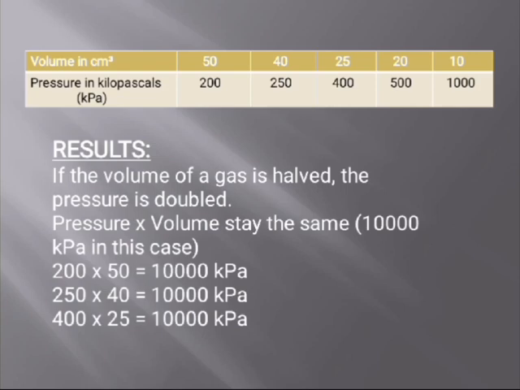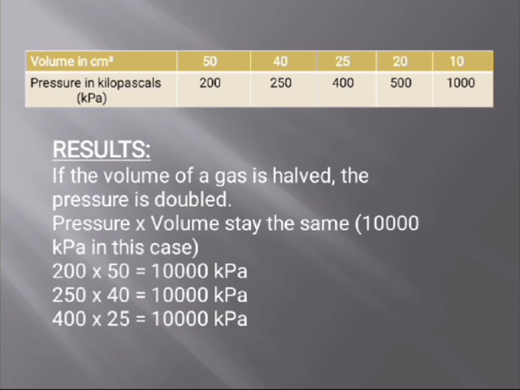When there is 200 kilopascals pressure, the volume is 50 centimeter cubed. Half of 50 is 25, then the pressure becomes doubled from 200 to 400 kilopascals. And when there is 250 kilopascals pressure and 40 centimeter cubed of volume, then half of 40 is 20 and the pressure becomes doubled from 250 to 500 kilopascals.